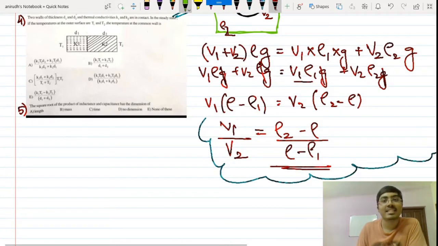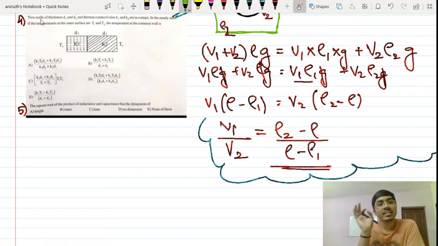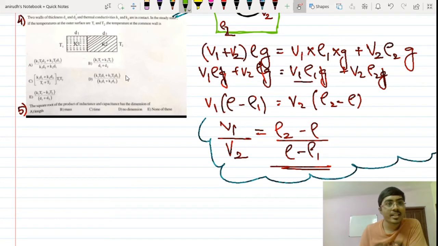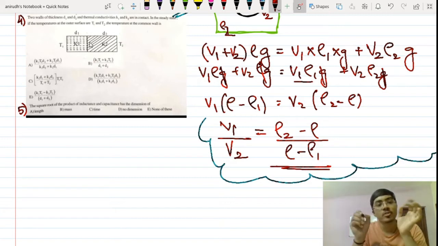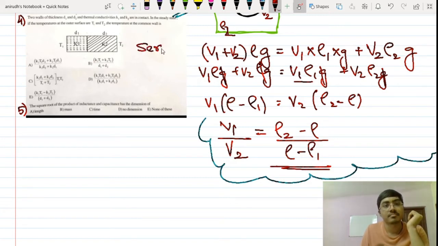Okay, so let's proceed to the next question. Whenever I see this question, I understand that it is from the topic of heat. In heat, whenever you start learning this for the NEET exam, they teach you that these kind of structures can be considered just like resistors in current electricity. There current is flowing, here heat is flowing. There you had this kind of structure for resistance. Here you will take blocks and say that it is equivalent to a resistance. Had they been resistors, they are in series combination. Now these two conductors of heat are also present in series combination.